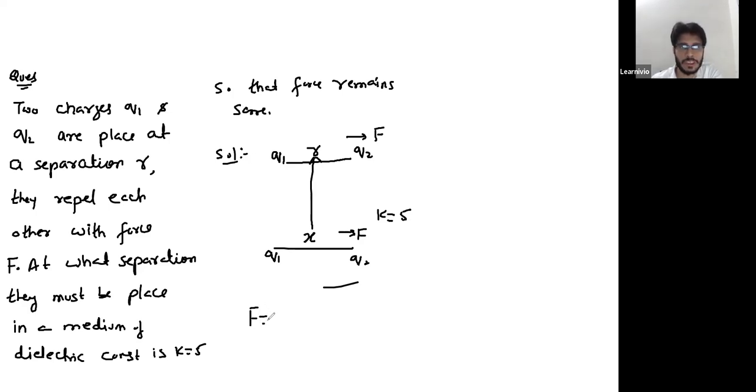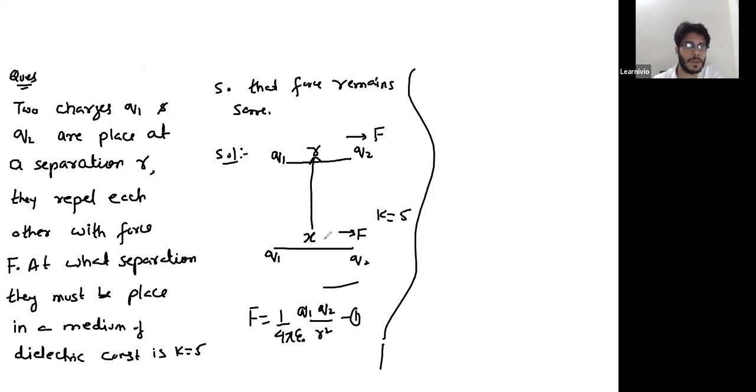Okay, let's say when the charges are in free space, then the force is 1 over 4 pi epsilon naught Q1 Q2 by R square. That's first equation. Giovanna, you forgot to substitute K this time. When the charges are placed in medium, then the force is again F. Force is not changing. Force is same. It's 1 over 4 pi K epsilon naught Q1 Q2 over X square. That's second equation.